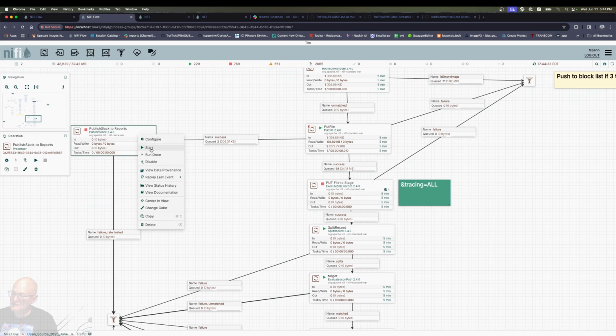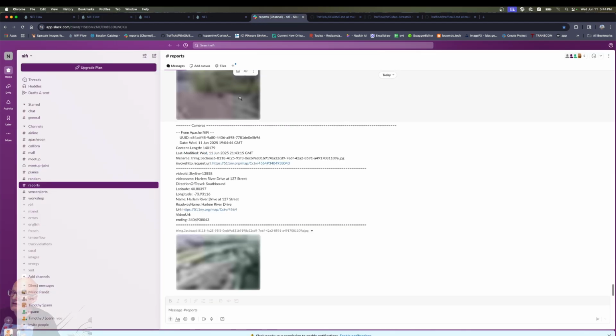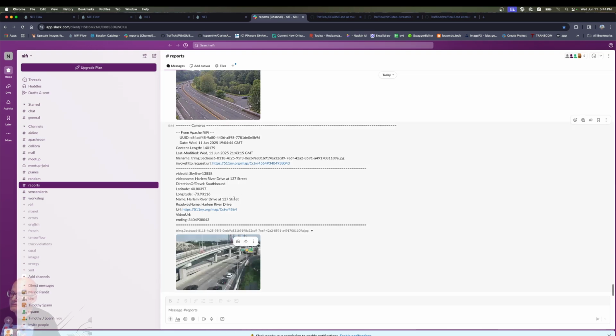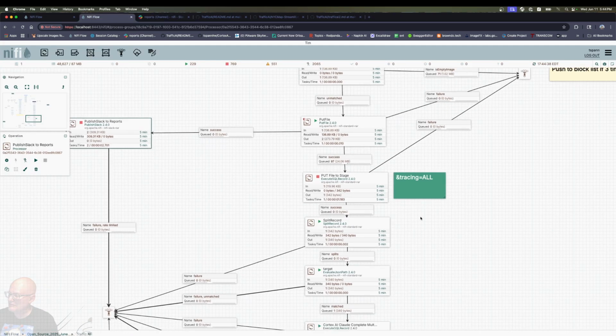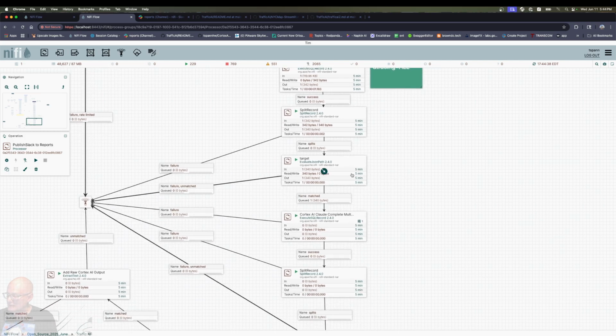We could also send those images to my private Slack group. It's a good way of debugging and showing you, yeah, that's a traffic image with all our metadata there. So we have that data coming in. Okay, and then I get the results back of executing that.